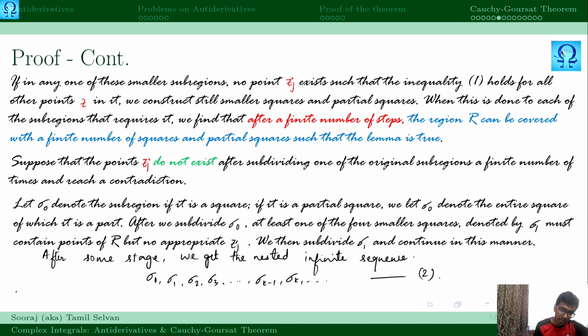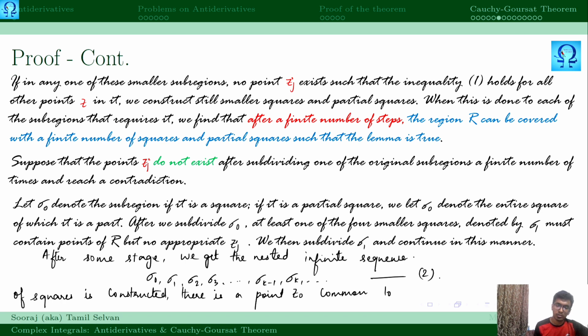We get a nested infinite sequence of squares constructed this way, and there is a point z naught common to each sigma k.